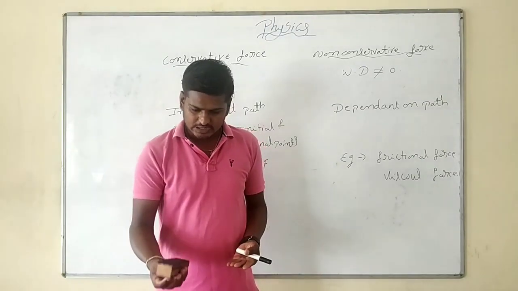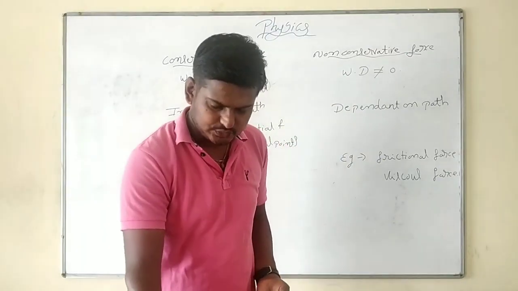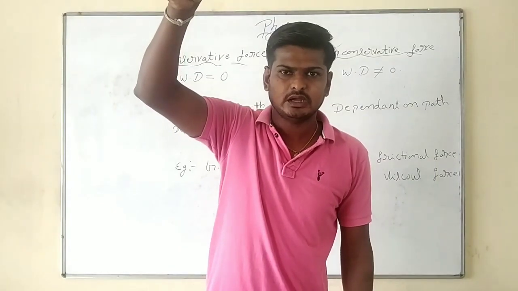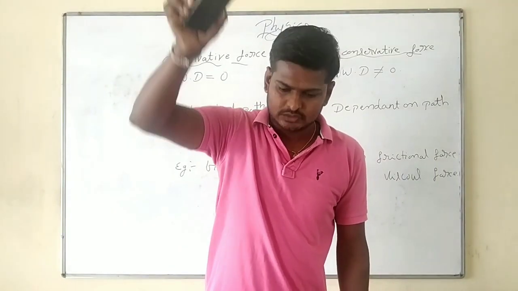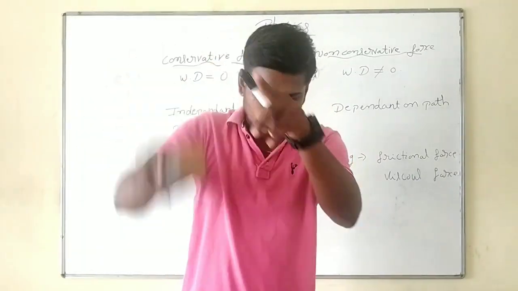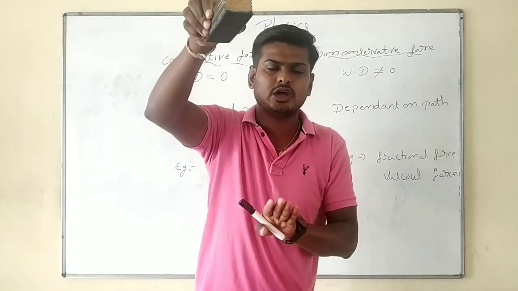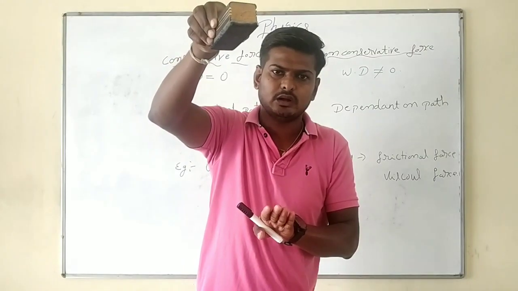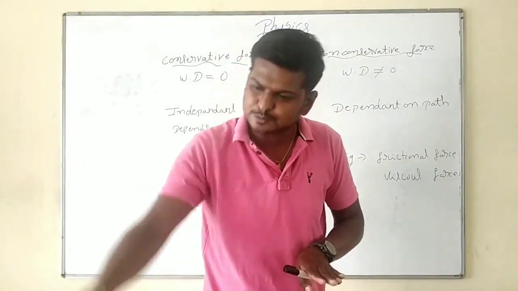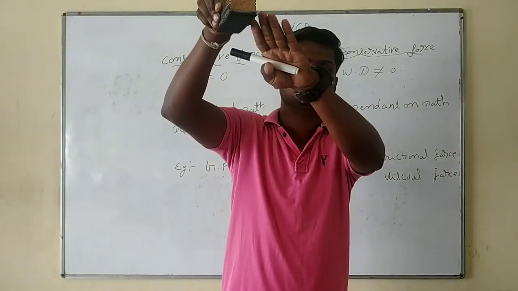When I move the object from the horizontal surface to a particular height, whether I bring it along this path or that path, or straight up, the same amount of potential energy is stored.